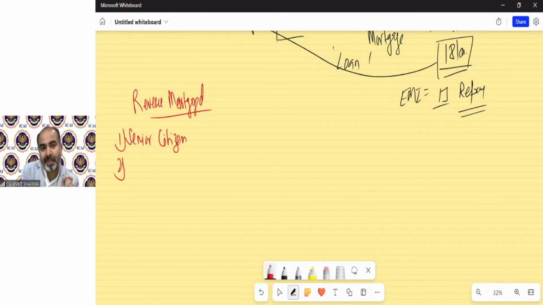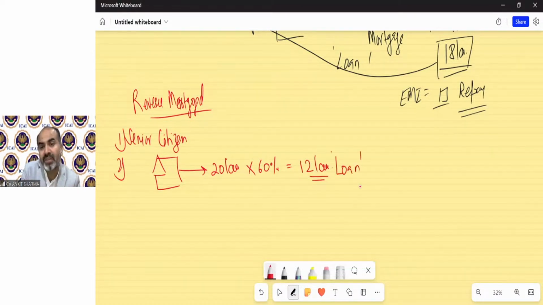In this scheme, the senior citizen will mortgage their property to the bank, and whatever the value is, suppose it's 20 lakh rupees, then the bank will give you a loan of approximately 60%, that means 12 lakh rupees, suppose. That will be your loan amount, but the concept is reverse mortgage.